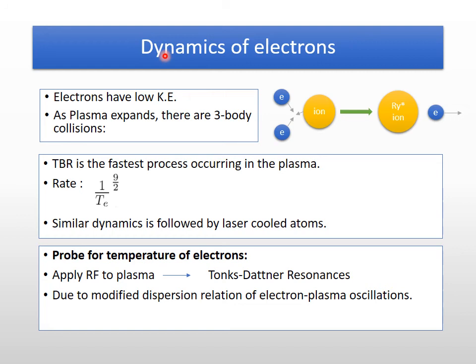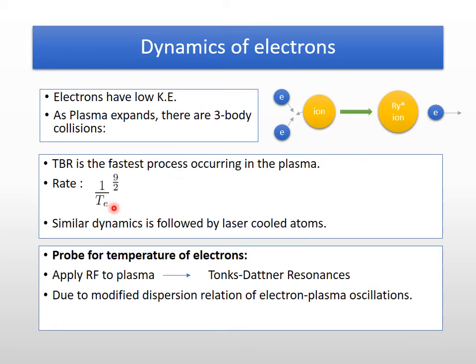Having seen the dynamics of ions, let's move on to the dynamics of electrons. So first of all, electrons have a very low kinetic energy, and as the plasma expands, there will be 3 body collisions, as we can see here in this picture. 2 electrons and an ion will collide to form an excited Rydberg ion and a fast moving electron. So this 3-body collision, TBR, is the fastest process occurring in the plasma.